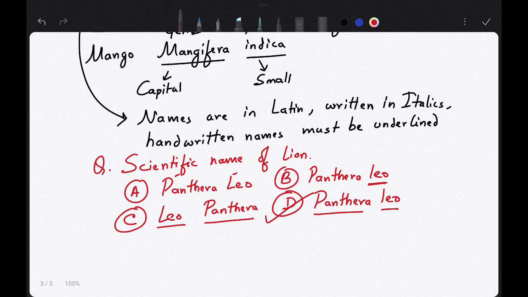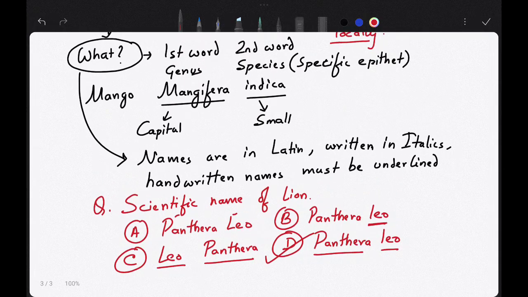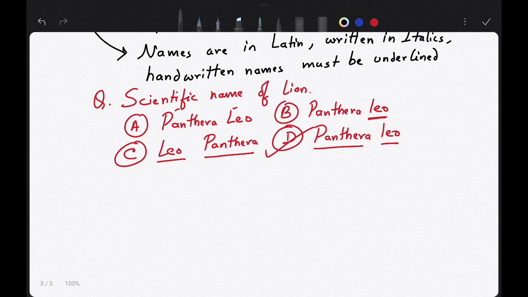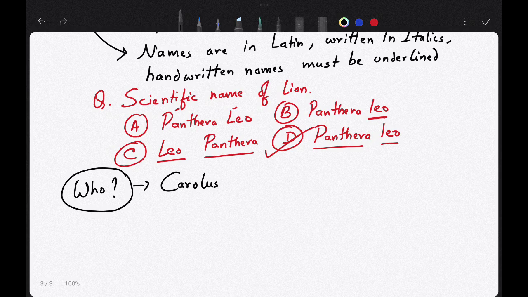And here both are underlined, and the genus name is in capital and the species name is in small letter. So this is correct. Now the next question is, who gave us binomial nomenclature? It was given by Carolus Linnaeus.